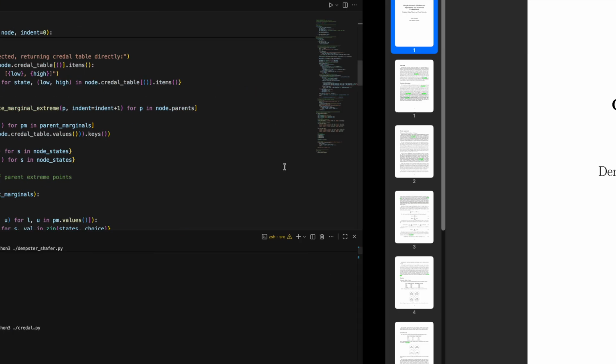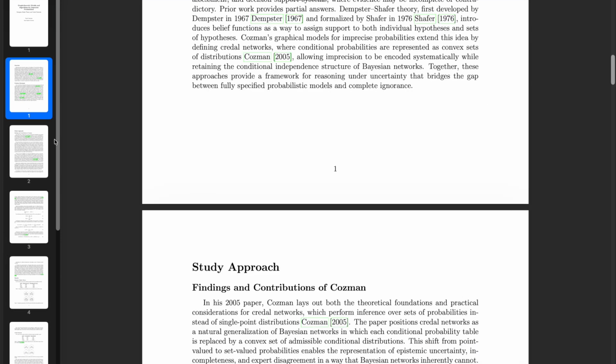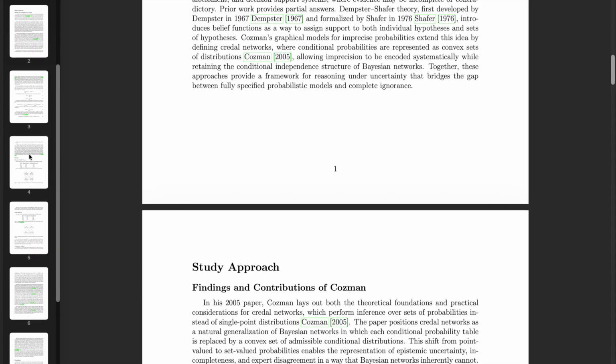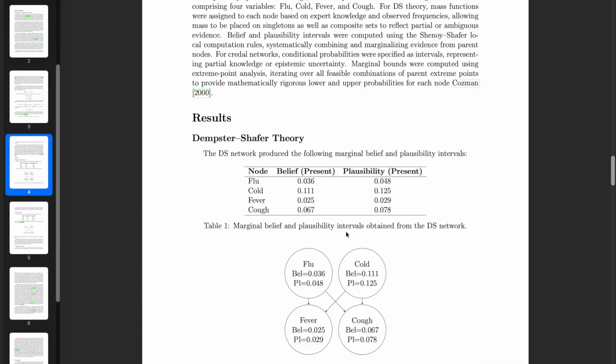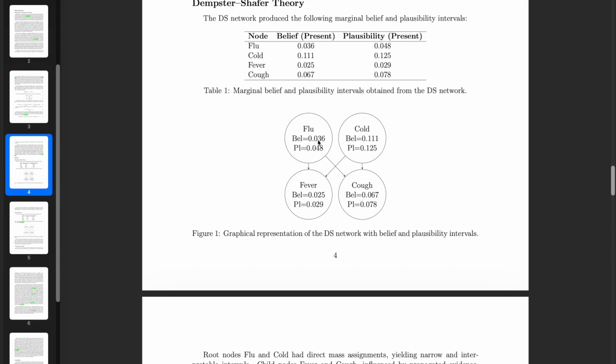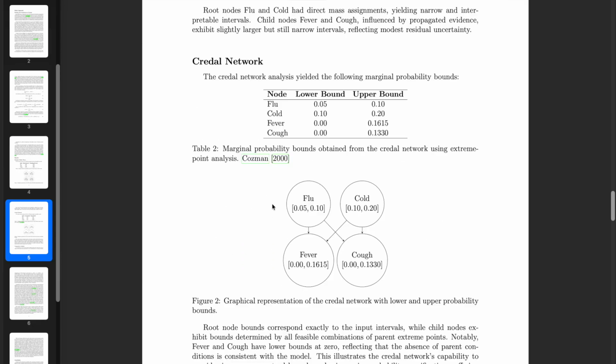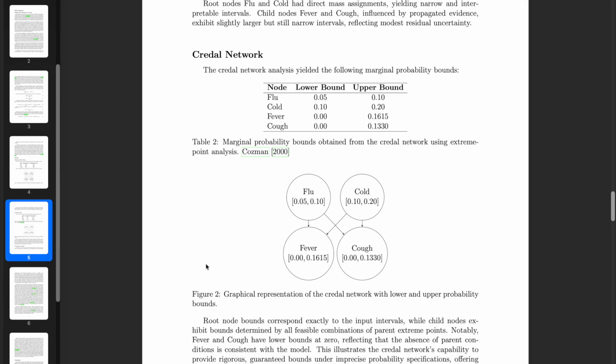Just to drive this point home, because we've been looking at code for a little bit, I will also show some of the figures that I have mentioned in my paper. As we can see here, the Dempster-Shafer approach incorporates this point-based approach, whereas the Credal network has the interval-based approach.